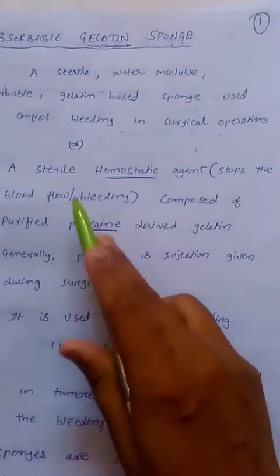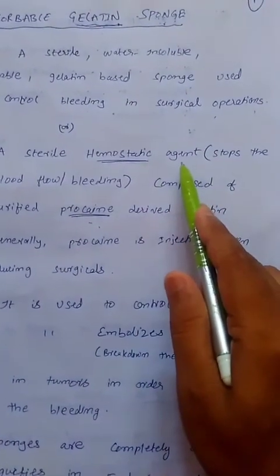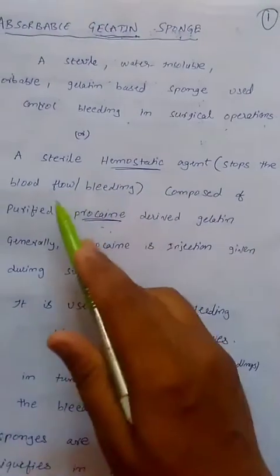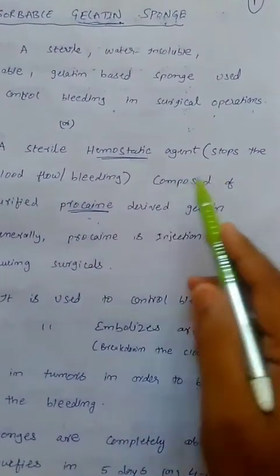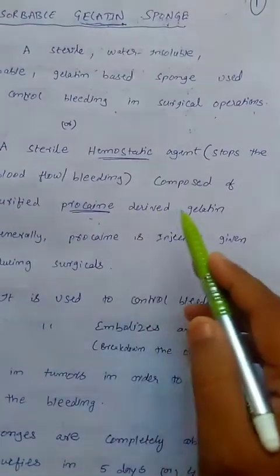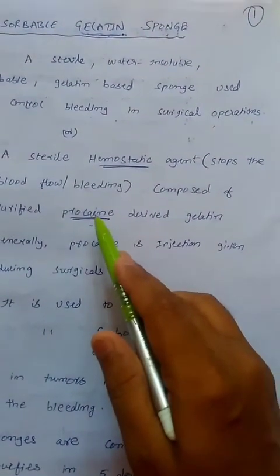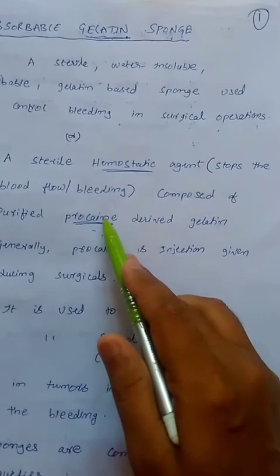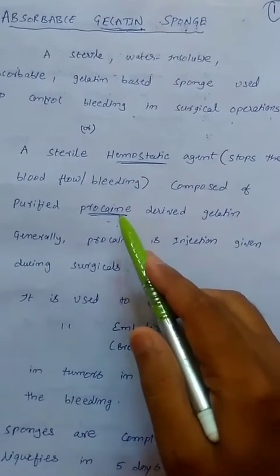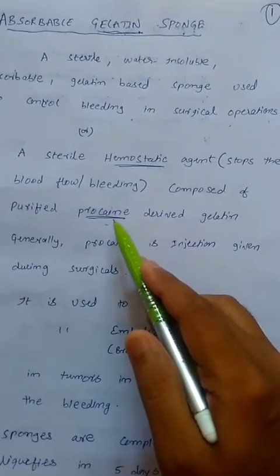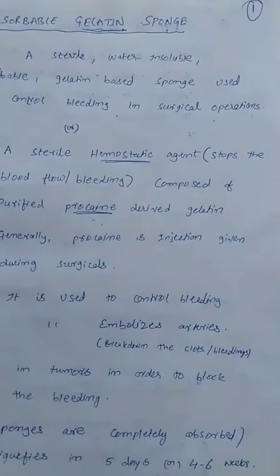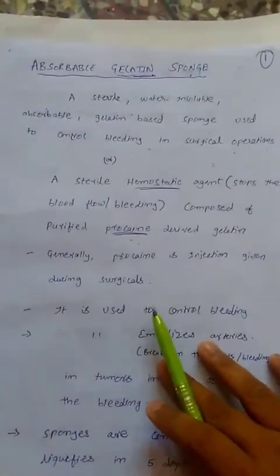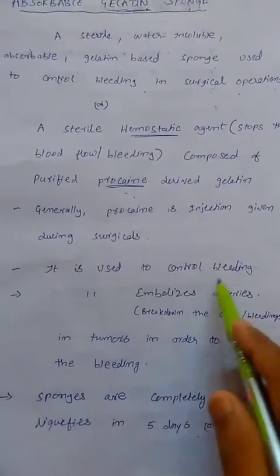It is a sterile hemostatic agent. Hemostatic is nothing but an agent that stops the bleeding or blood flow. It is composed of purified procaine derivatives. Procaine is a drug which is given before surgeries or operations. Absorbable gelatin sponges are used to control the bleeding.